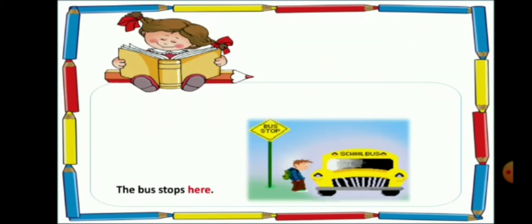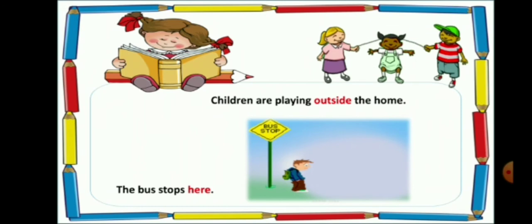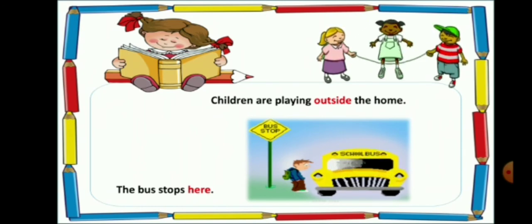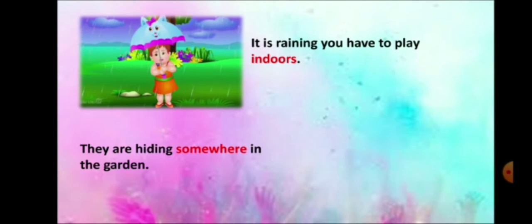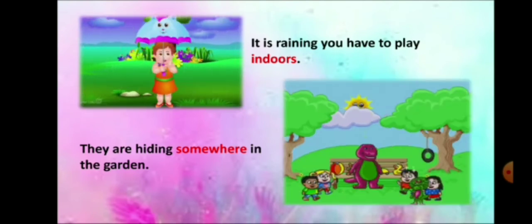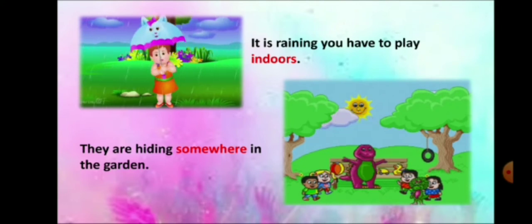The bus stops here. Where does the bus stop? Here. So here is an adverb of place. Children are playing outside the home. Outside is the adverb of place. It is raining. You have to play indoors. They are hiding somewhere in the garden. So here indoors and somewhere are adverbs of place.